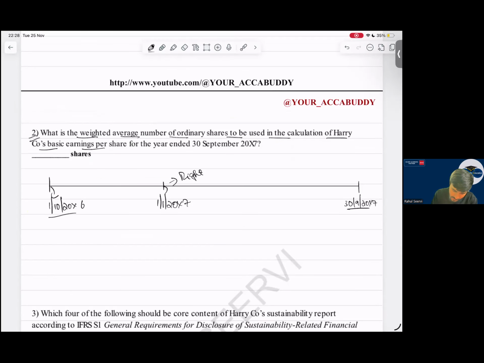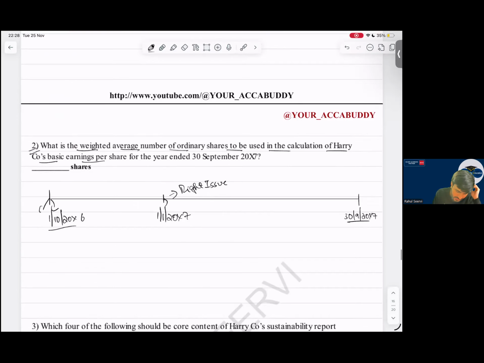Yes, 1st October, 36 million shares are there. So on this date, how many shares? 36 million, sir. Then here, rights issue is done. So 3 months, 9 months. So now here, what do we calculate? First thing, step 1, theoretical ex-rights price. Now what will be your theoretical ex-rights price? I mentioned to you a shortcut to do this.